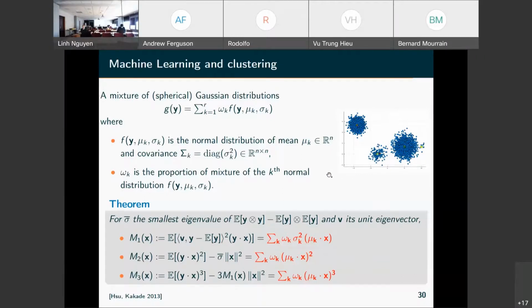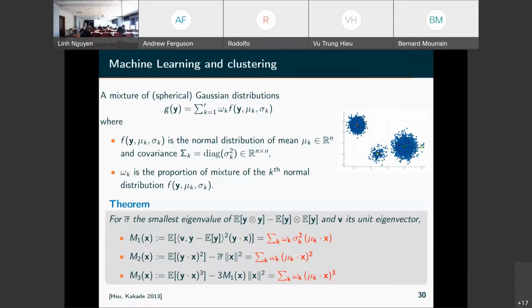So for that, we transform it into, in fact, a tensor decomposition problem with this result, which says that if we take moments of order 3, or moments of order 2, or even of order 1, we have a tensor which decomposes as a sum of R terms. The terms are related to the number of Gaussians we have in this distribution.